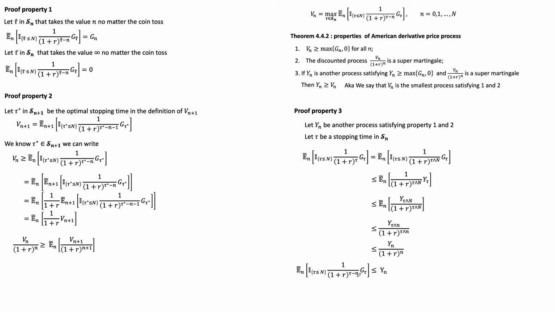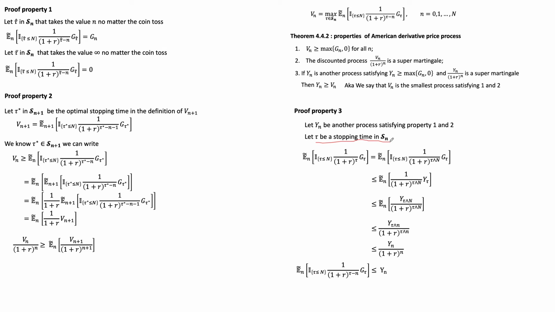And now if you pay attention, this thing here looks very similar to the definition here, right? But Vn is actually the maximum among all the taus that are inside the set Δn. But we're saying this relationship holds for any τ that's inside this set, right? That's the definition we have: let τ be a stopping time in Δn.